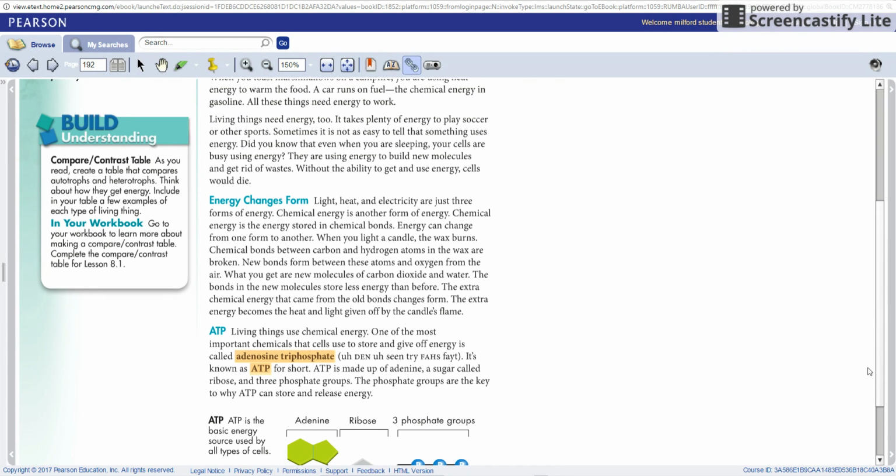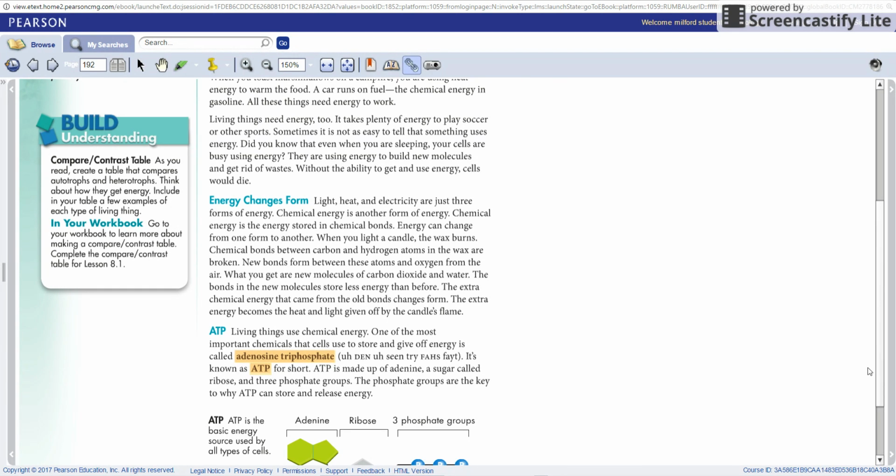When you light a candle, the wax burns. Chemical bonds between carbon and hydrogen atoms in the wax are broken. New bonds form between these atoms and oxygen from the air. What you get are new molecules of carbon dioxide and water. The bonds in the new molecules store less energy than before. The extra chemical energy that came from the old bonds changes form. The extra energy becomes the heat and light given off by the candle's flame.